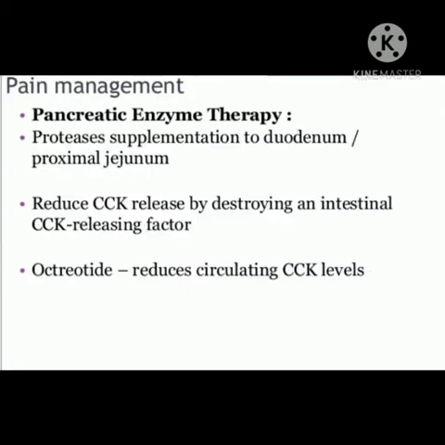As pain management, we can use pancreatic enzyme therapy, protease supplementation to the duodenum and proximal jejunum, to reduce CCK release by destroying an intestinal CCK releasing factor, and octreotide, reducing circulating CCK levels.